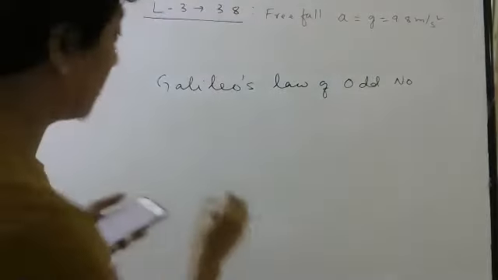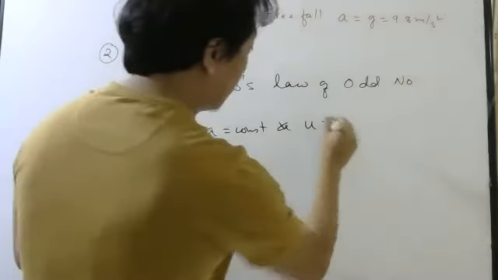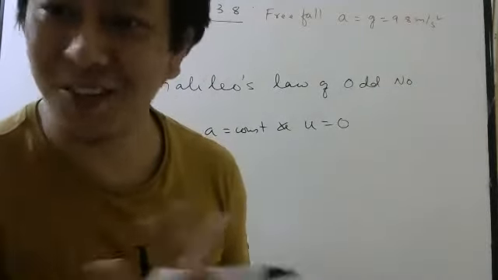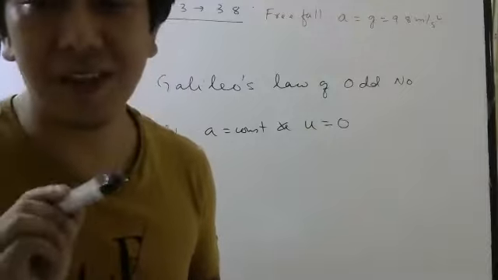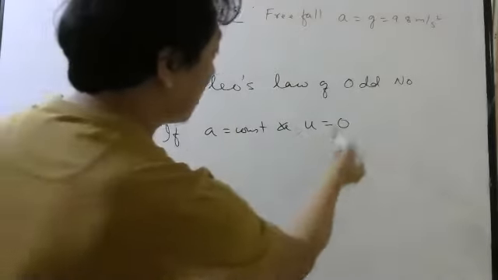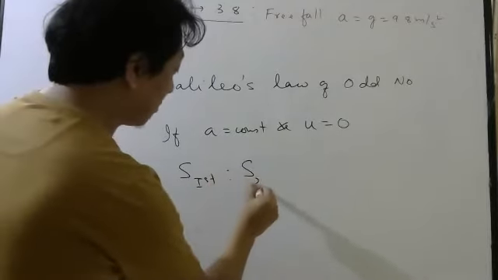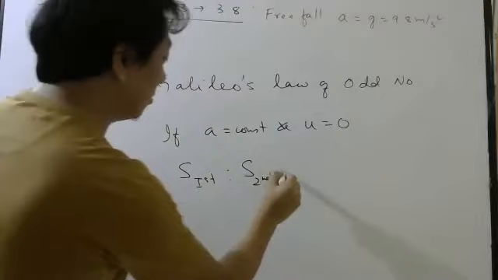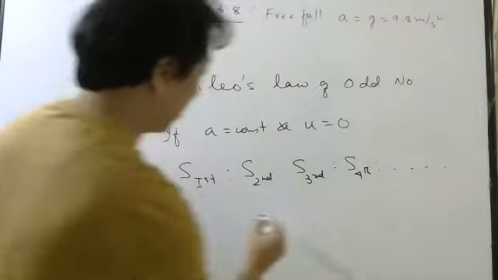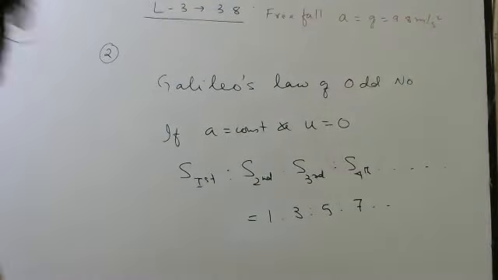What it says? It says if acceleration is constant and initial velocity is 0. This is a good example because acceleration due to gravity is constant, we know. And if you drop something, initial velocity is also 0, right? So if acceleration is constant and initial velocity is 0, then displacement in first second is to displacement in second is to displacement in third second is to displacement in fourth second is always 1:3:5:7. Okay, so we have done the derivation already.